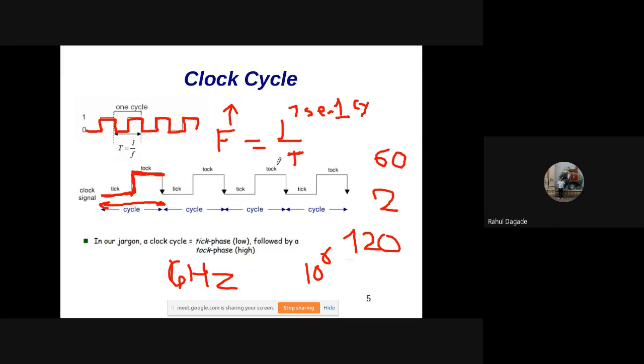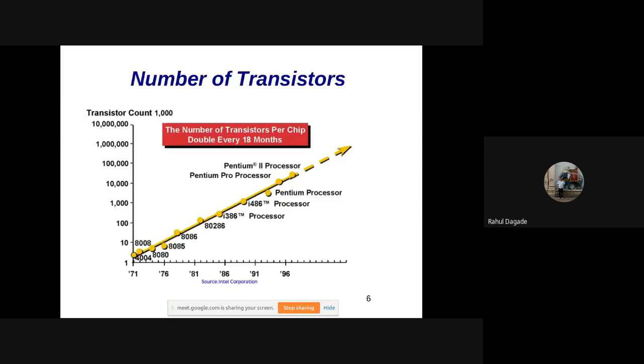So in a motherboard, if you have to improve the clock cycle, then you have to increase the number of transistors in the processor, or you have to make it a dense integrated circuit, and that has increased the transistor count in the processor. So it has increased. According to Moore's law, which started in the 1960s, by the scientist Gordon Moore.